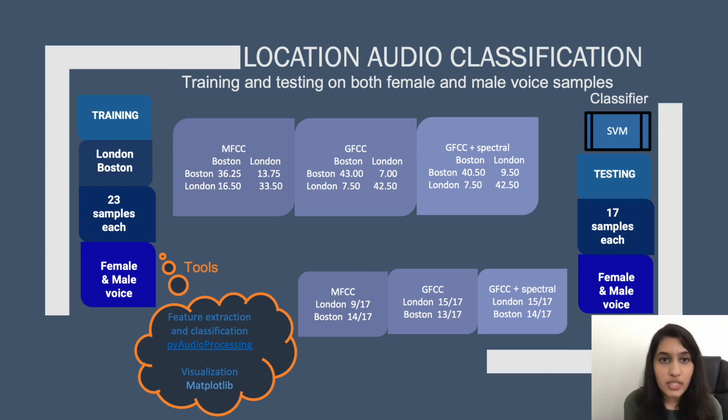Same thing if we go to the GFCC feature and then add spectral features on top of that, we see further improvement as it is classifying 15 out of 17 samples for London and 14 out of 17 for Boston. The classification backend is kept constant as SVM, and this entire analysis has been performed using PyOhio processing, where we're able to extract the different features of our choosing and the different classifier models that we want from the scikit-learn offerings. And all the visualizations that I have performed use matplotlib.